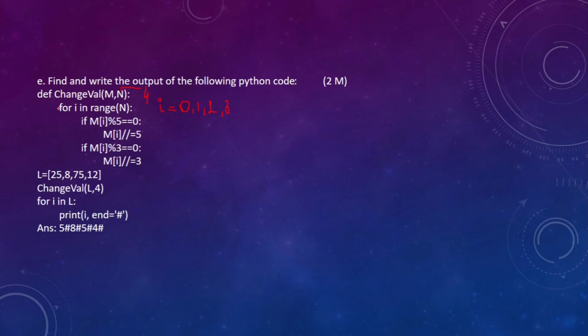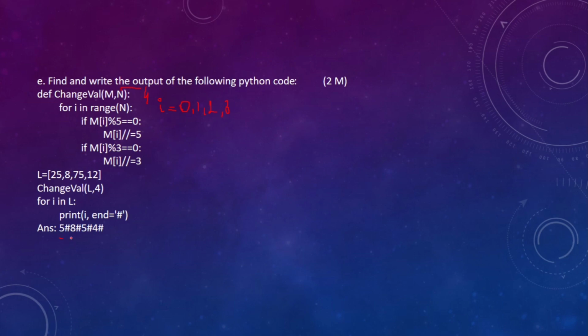Now, what will happen? Again, the next value will be taken, that is i equal to 1, that means 8. Now, 8 is not divisible by 5 or by 3, so it will not change. Next, i equal to 2. So the value is 75. 75 divided by 5 is equal to 15. And then 15 divided by 3 is equal to 5.